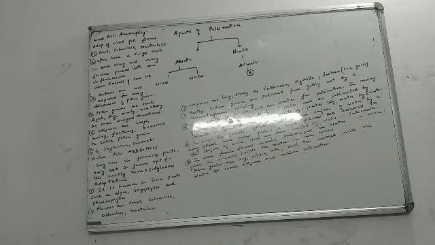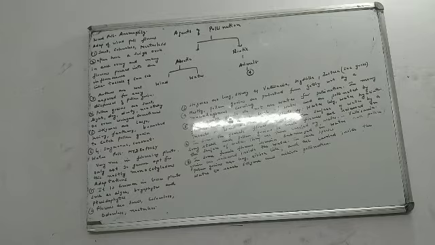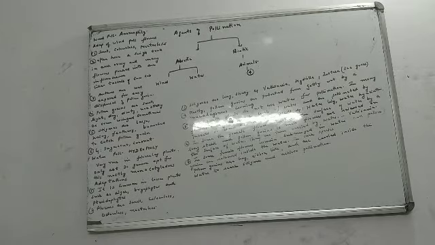What happens in these aquatic plants? The best examples to remember are water lily and water hyacinth. What happens in water lily and water hyacinth? The flowers emerge above the level of the water and then they get pollinated by insects or wind, as normally happens in land plants.